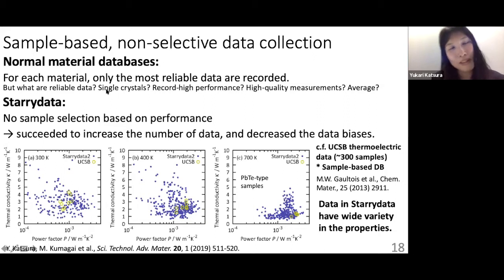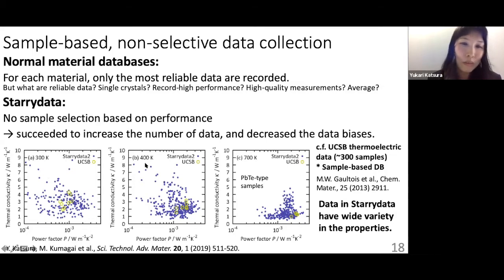So if someone picks up the single crystals and someone picks up the record high performance, and someone likes the papers with high quality measurements, and yeah, some people want the average. So it is very hard to select a paper. So we just set a rule. So we do no sample selection based on performance. So then we don't have to think about selection. So we just add the data. So we succeeded to increase the number of data and also decrease the data biases.